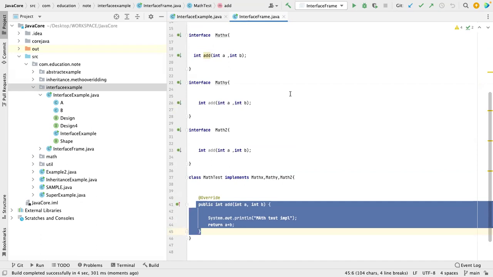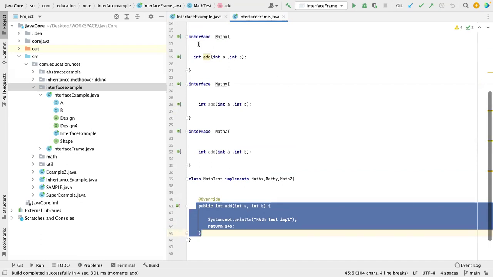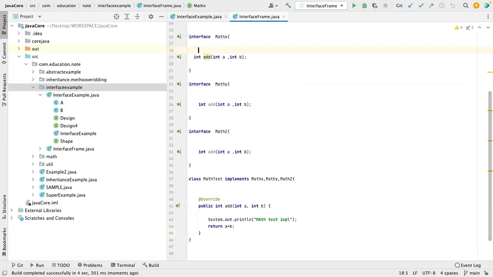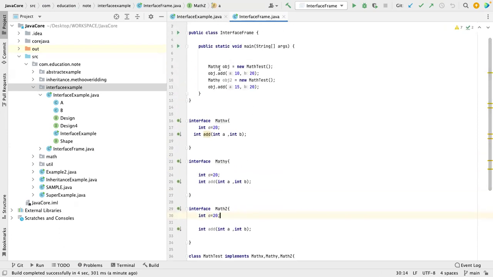Okay, now one more thing. Let me use this. One second. Int A, it's final, so you put 20 inside. Math X, okay. Let me, this is obj.